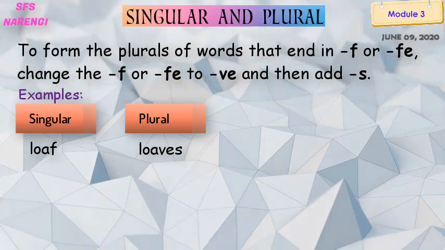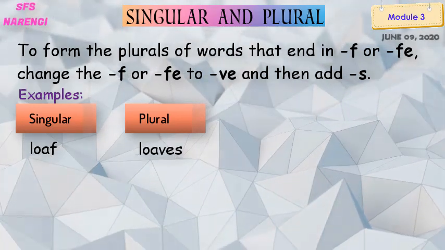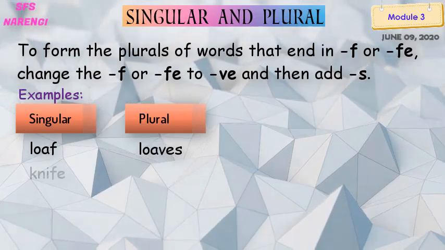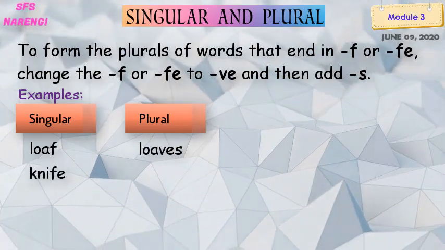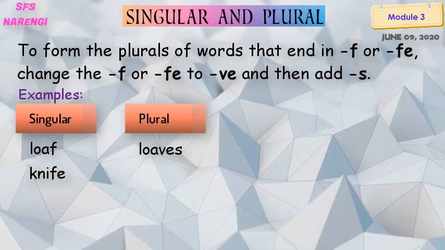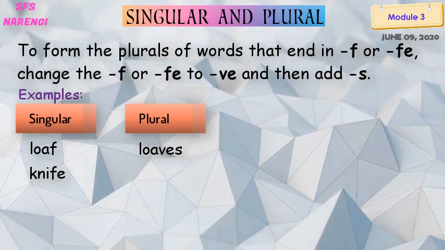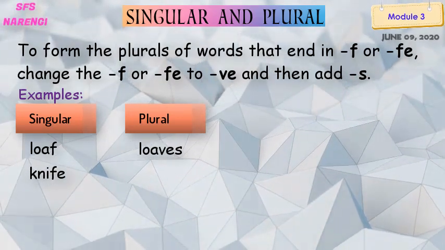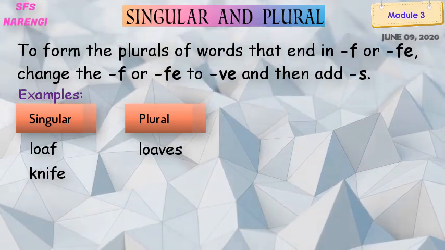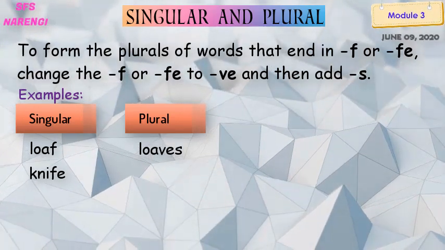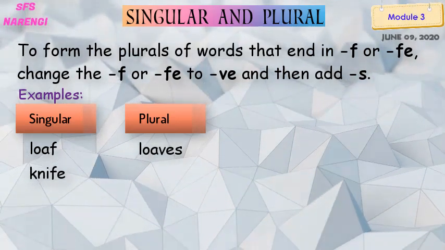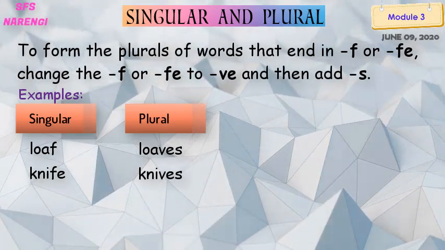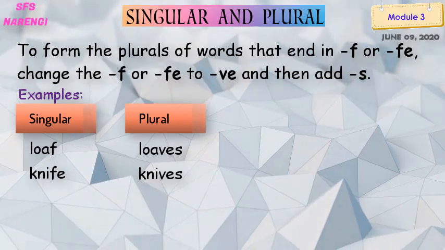Yes? Let's see another example that ends with FE. Knife, K-N-I-F-E. Right? Here the last letters are FE. So as the rule says, first we change FE to what? VE and then add S to it. Hope you are clear? Yes?